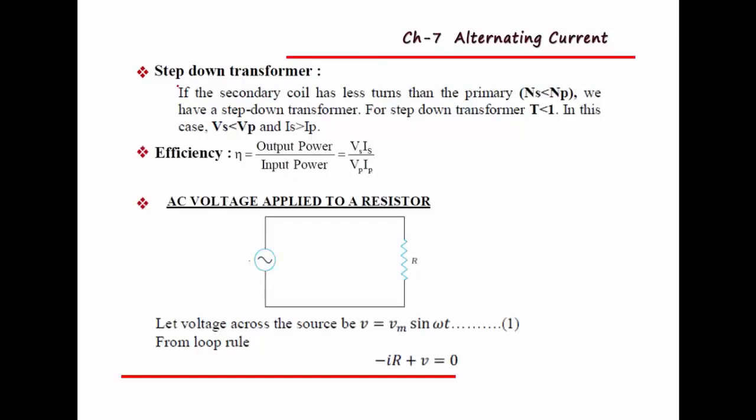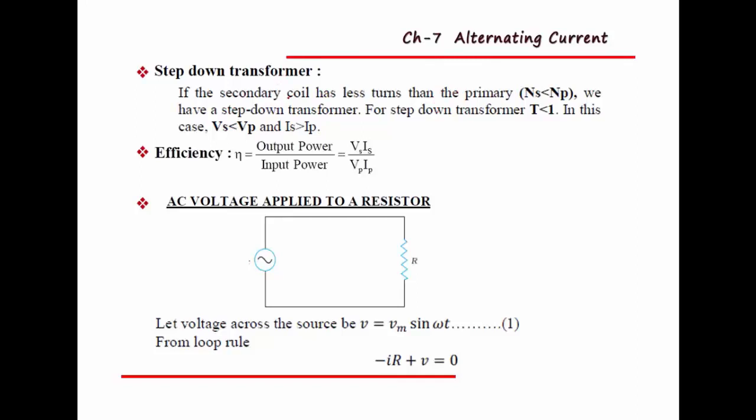And the second one is the step down transformer. If the secondary coil has fewer turns than the primary, it is exactly opposite to step up. In step up we are increasing the voltage, in step down we have to decrease the alternating voltage.